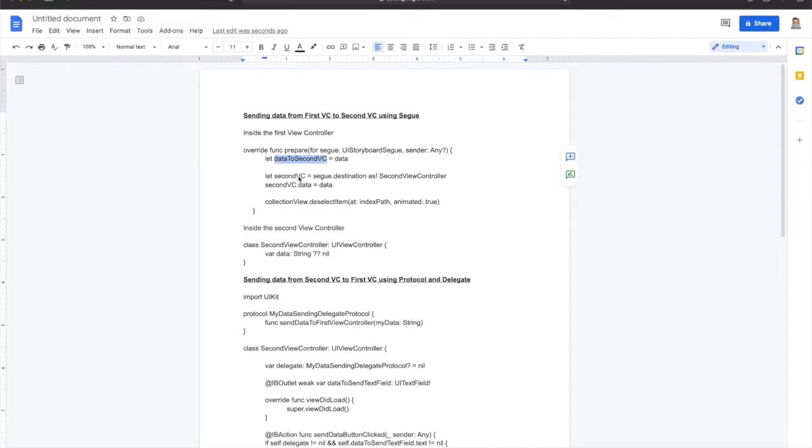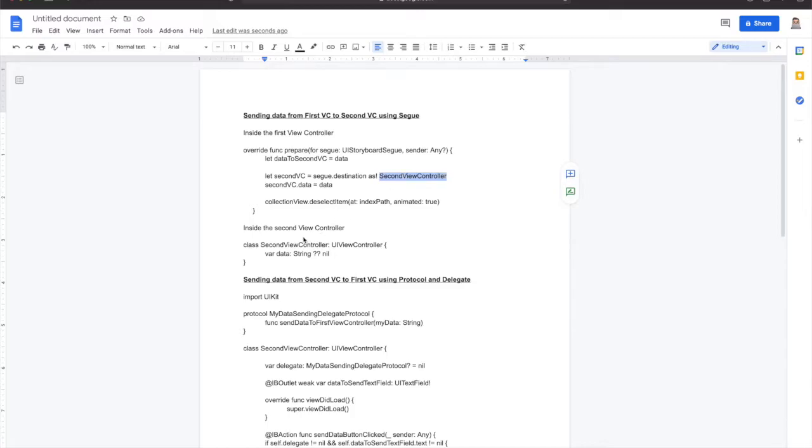Then we had to declare a variable to store the destination of the other view controller by using segue.destination, and then tell the name of the view controller that we want to send to, which in our case is going to be the second view controller.